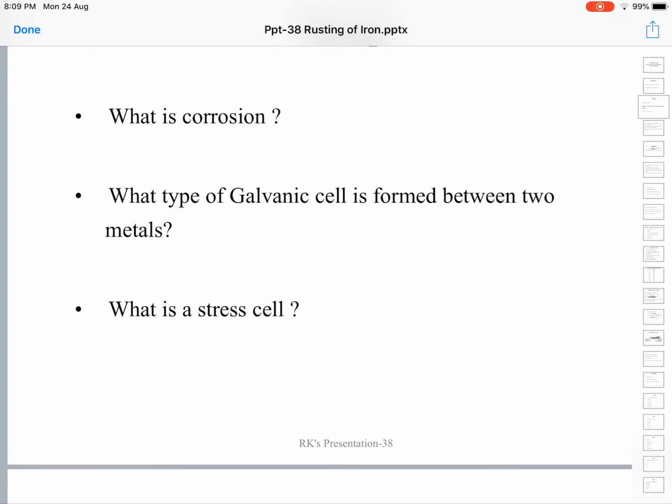Let us briefly review what we have learned about the formation of these cells. First, composition cells.